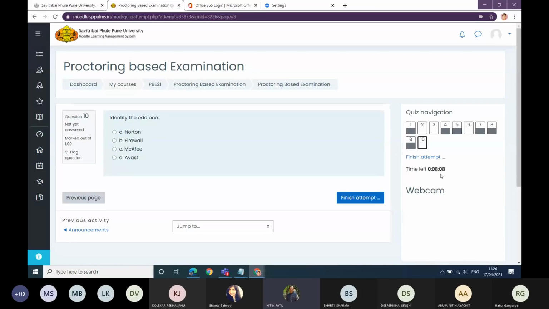Now you will see towards the right side, after every question, it would be showing me how much time is left. As I am speaking, my lip movement is captured by this camera, correct?